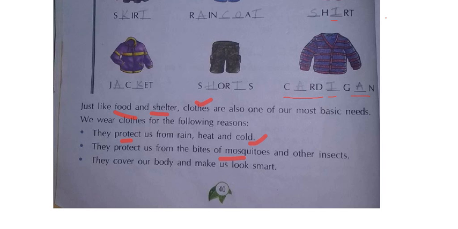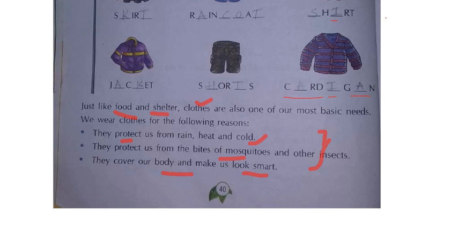Third point is what? They cover our body and make us look smart. Yes or no? In clothes also we will wear different types. Suppose you children are there, you will wear skirts, shorts. Yes or no? Punjabi dresses, different dresses are there. Suppose if women are there, they will tie saris. Different types of clothes will be there. By wearing all these different types of clothes, they will be attractive for our body and we will be looking very beautiful according to the different types of clothes. So for all these reasons, clothes are very important for us along with food and shelter.